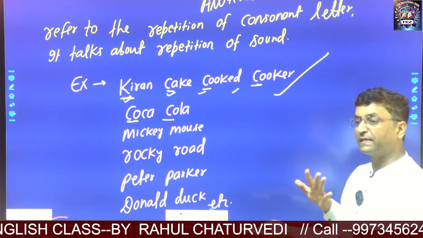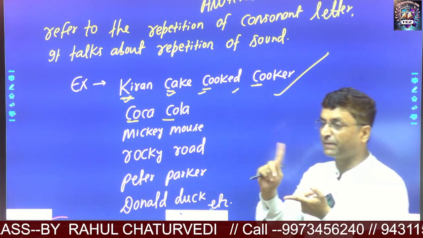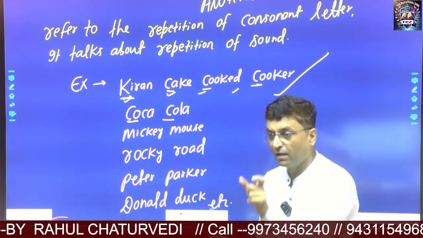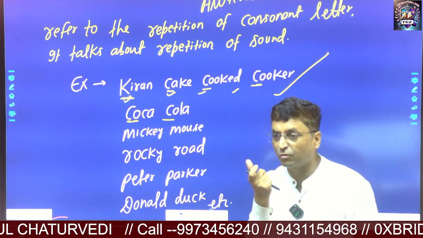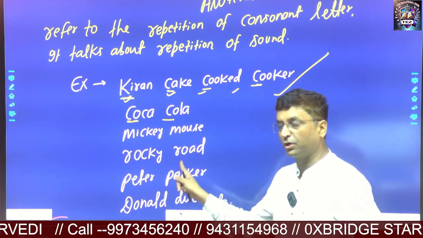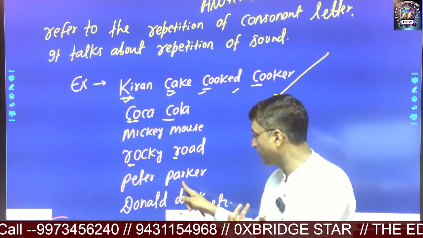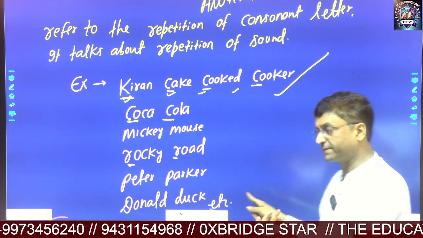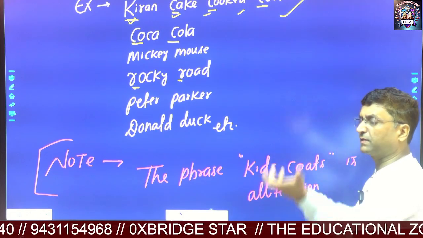So what attention do you have to pay? Actually, alliteration does not talk about the repetition of consonant letter. On the contrary, it talks about the repetition of initial consonant sound. Are you getting? So take Rocky Road, Rocky Road. So initial consonant sound is the same. Yeah, Peter Parker. Of course, the sound is the same. So Donald Duck. So take another example.